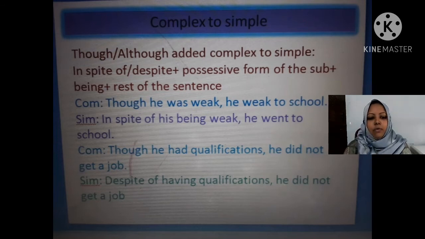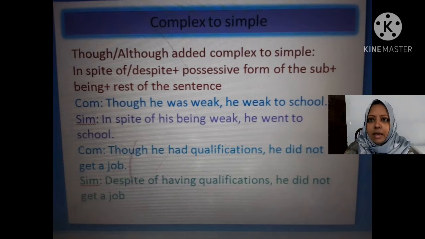Okay, so we have to know all these rules. And today I am going to tell you the first rule on complex to simple. You can see on the screen, the first rule is: though, although added complex to simple. How will you change a though or although added complex sentence to a simple sentence?